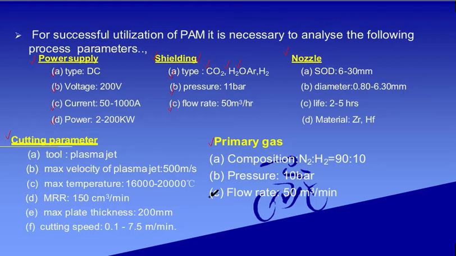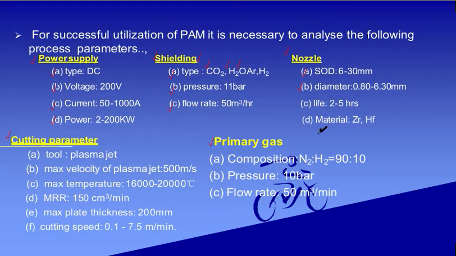Now let's move to the next process parameter, and one of the most important process parameters is the nozzle, as all of you know. You need to have a look at the standoff distance, SOD. That is the distance between the nozzle and the workpiece, and it should vary between 6 to 30 millimeter. Next, we will be talking about the diameter of the nozzle. It should vary between 0.80 to 6.30 millimeter.